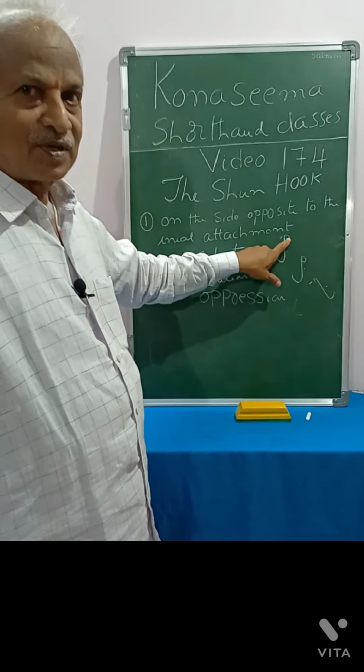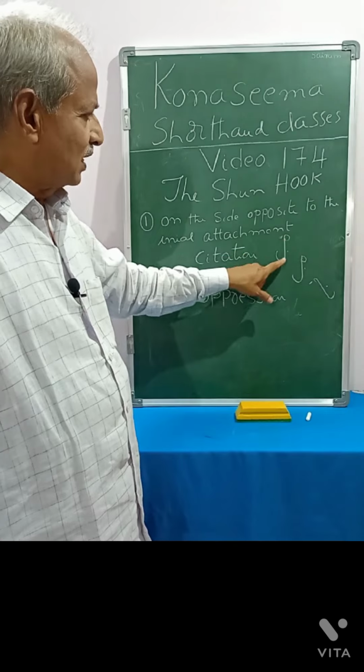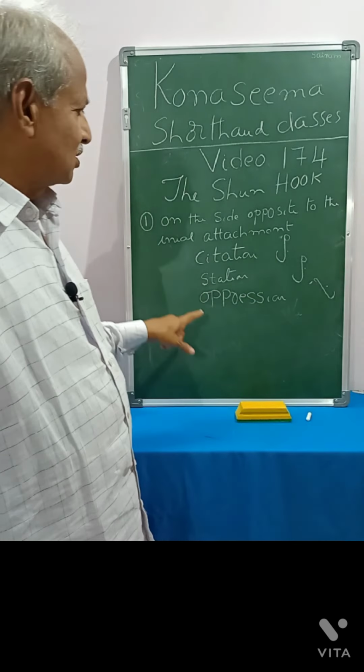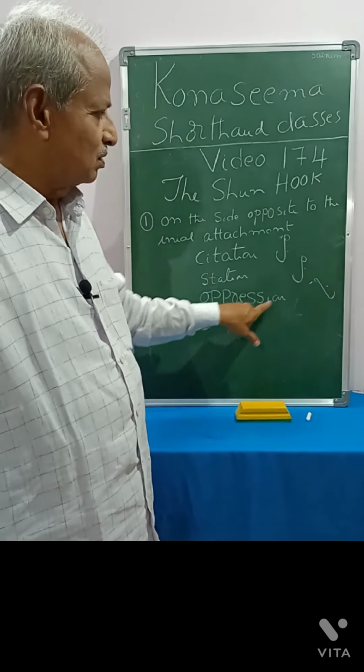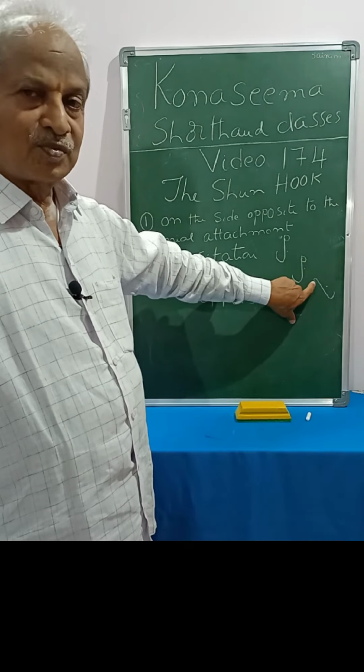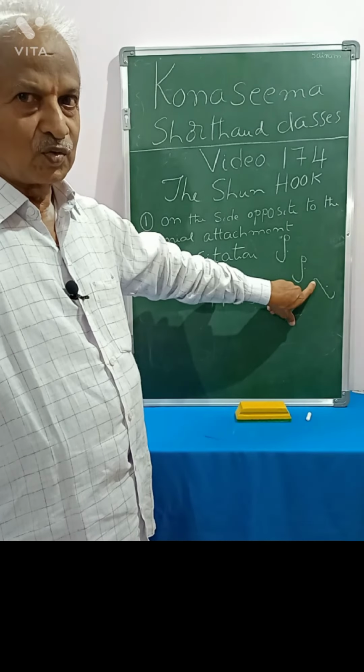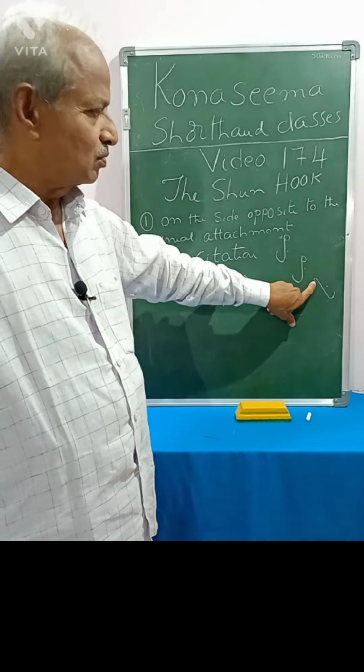Here initial attachment is there, we have to write in the opposite direction. And also oppression, you see initial attachment is there, R hook is there. So we have to write the Shun hook on the side opposite to this initial attachment, like this we have to write. Like this station, circle S, T, Shun hook we have to write this side.